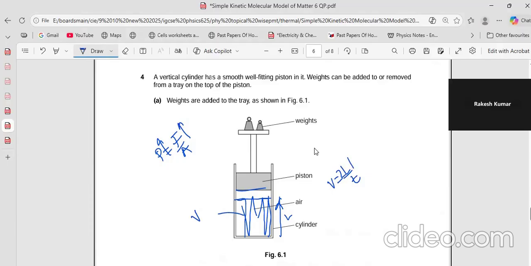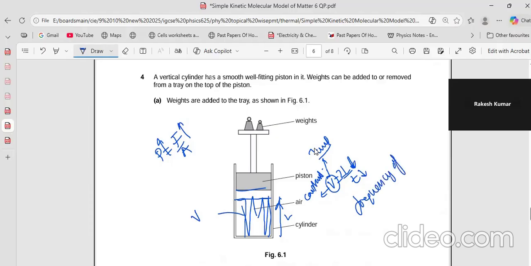So if I'm decreasing this, this is constant. This is constant because it is dependent on temperature. If the temperature is not changing, this is not changing. But if I reduce the distance, then the time reduces. So the frequency of collision increases.